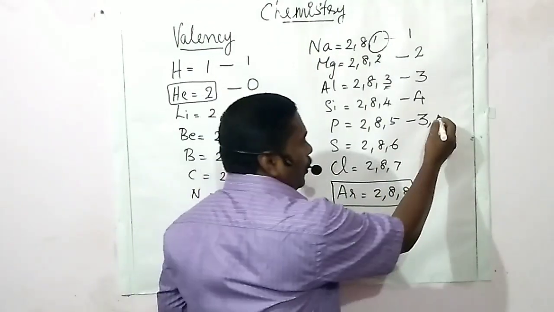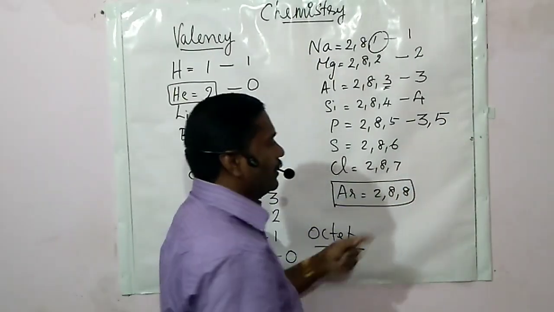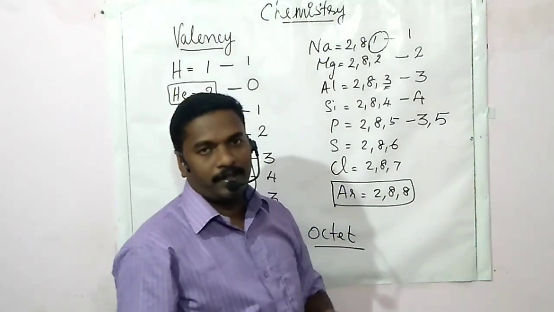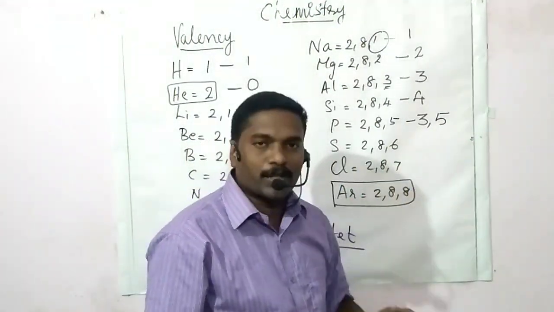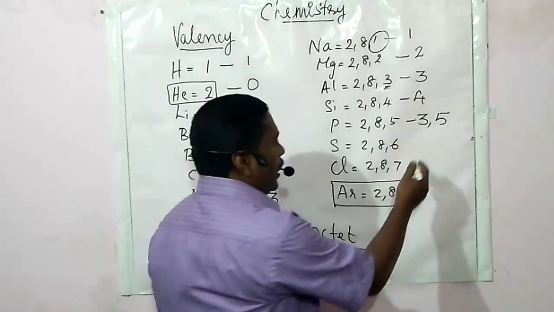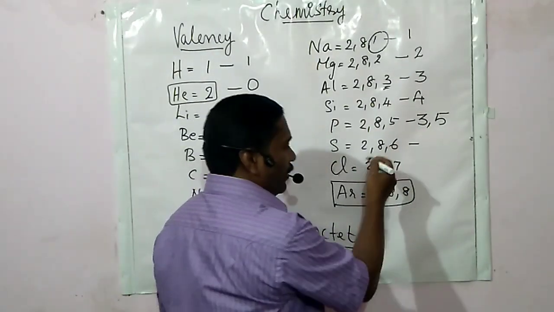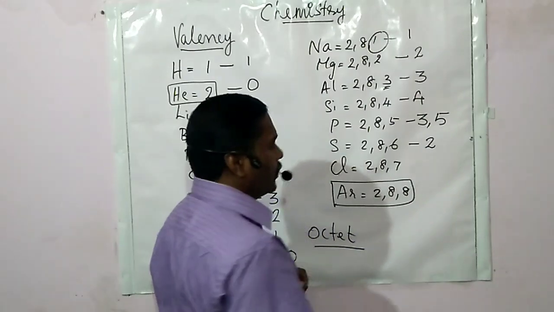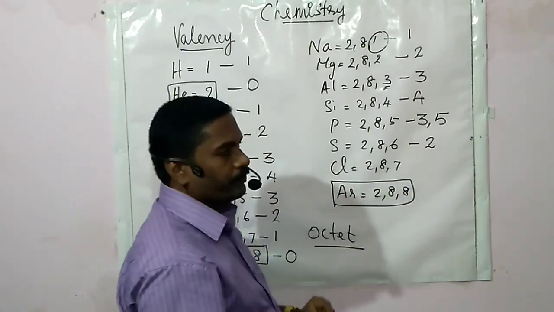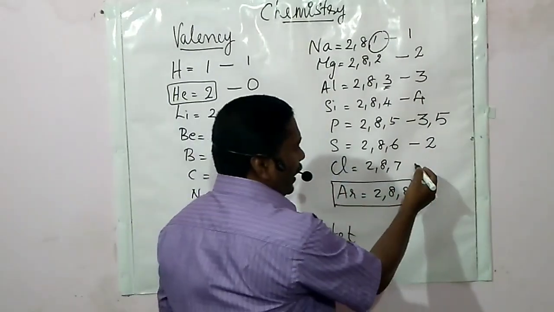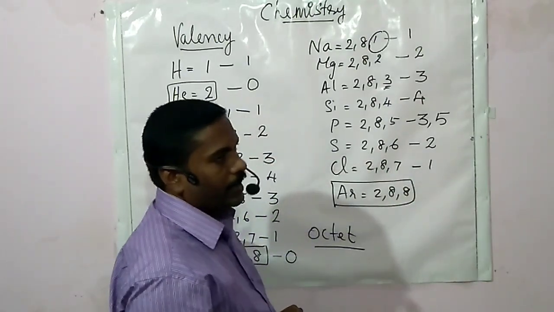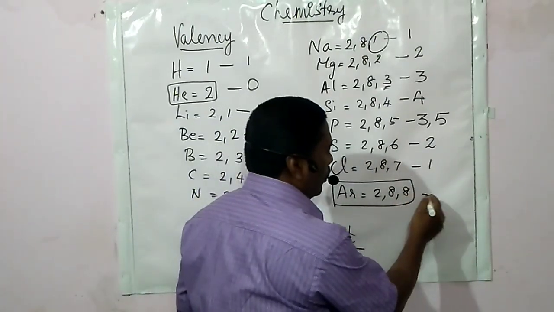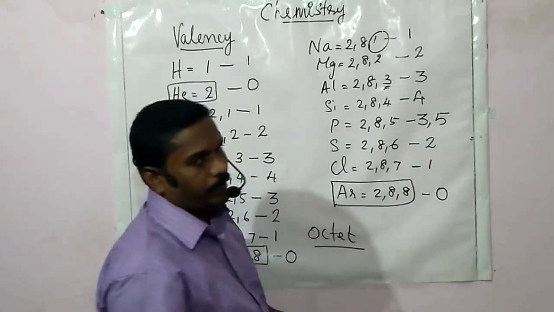So, it will show the valencies 3 and 5. Sometimes it may show 3 and sometimes 5. In sulfur, it will accept 2 more electrons, so valency will be 2. And chlorine, 2, 8, 7, means valency 1. And finally, argon, valency is 0.